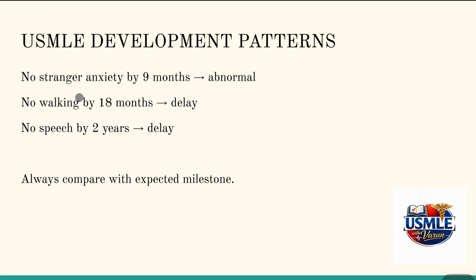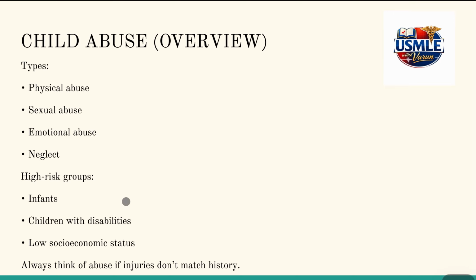So when we try to understand developmental delay patterns, if there's no stranger anxiety by 9 months, that is something abnormal. If the kid doesn't start walking by 18 months, where the normal milestone is around 12 months, that's called a delayed milestone. If there's no speech by 2 years, that's an abnormal condition. So always compare age with milestone.